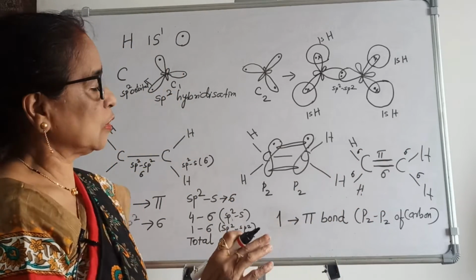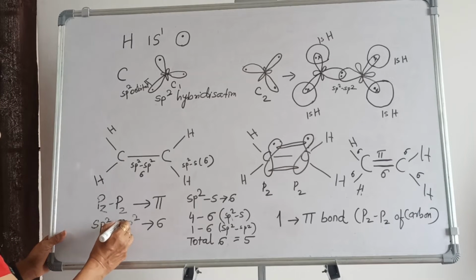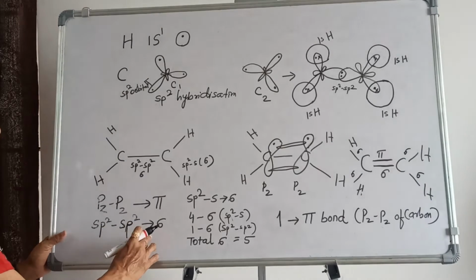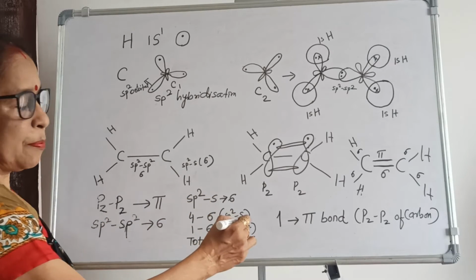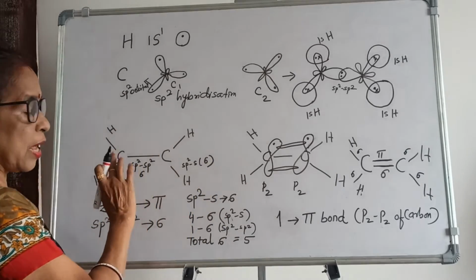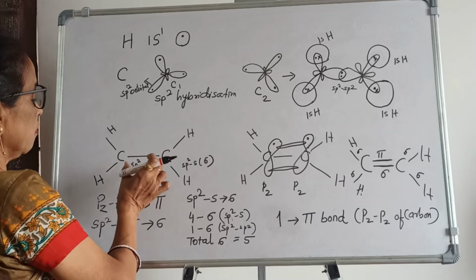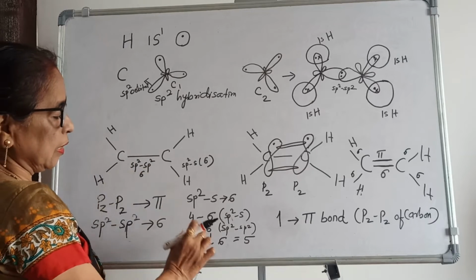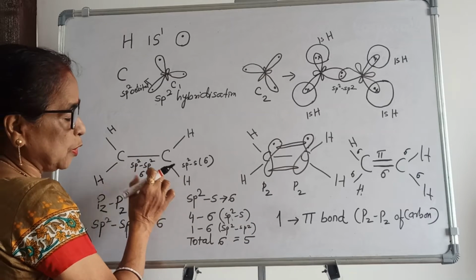Here sp2-s overlapping takes place. Now you can see here this is sp2. sp2 overlapping is sigma, pz overlapping gives pi, and sp2-s overlapping is sigma. Then 4 sigma, 1 2 3 4, where sp2-s overlapping takes place, and 1 sigma where sp2-sp2 overlapping takes place.